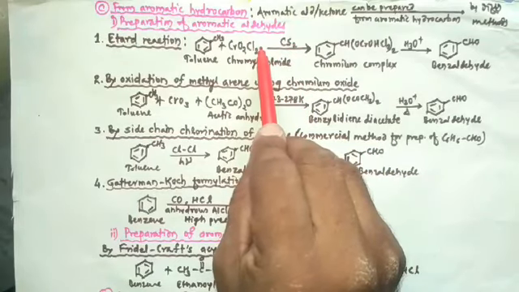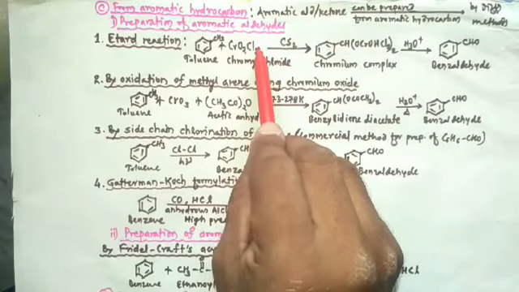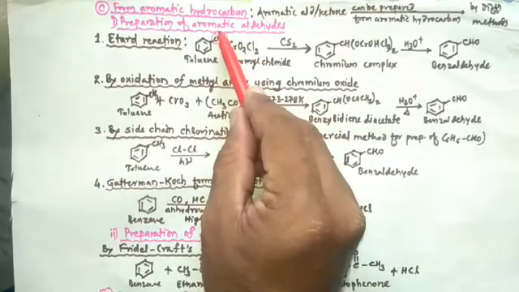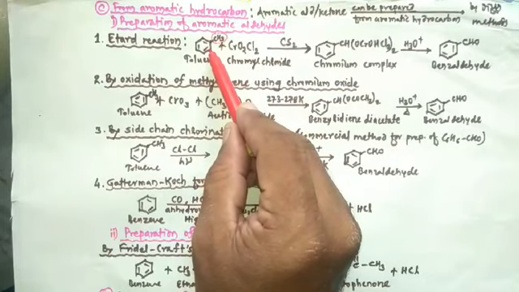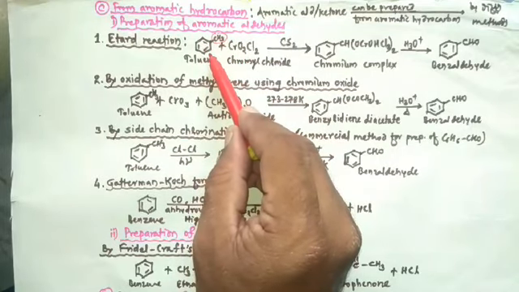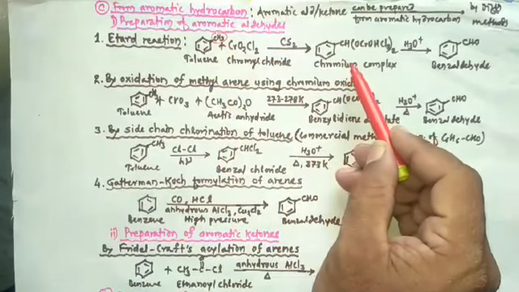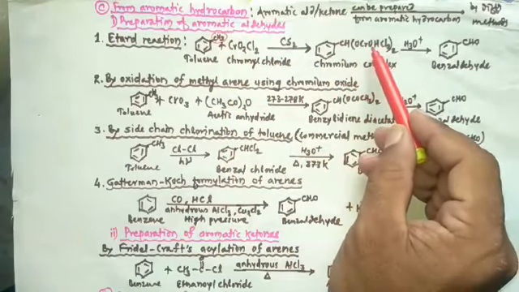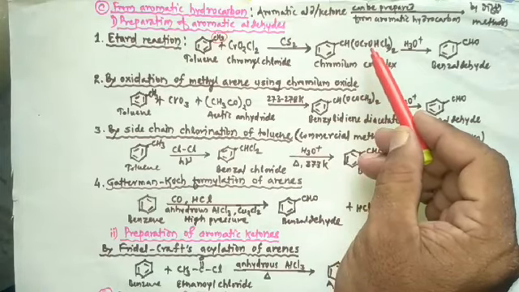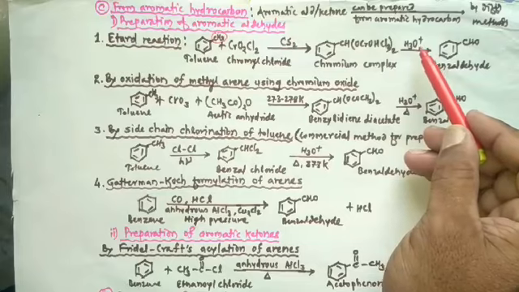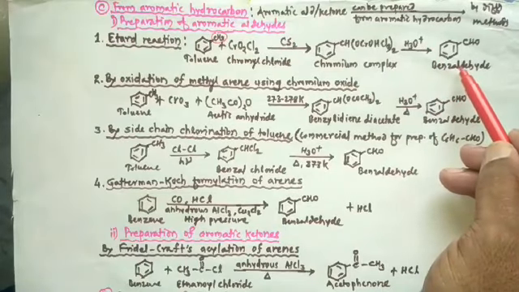Then it oxidizes the methyl group present in methyl benzene or toluene to a chromium complex, and this chromium complex, on acid hydrolysis, produces benzaldehyde.